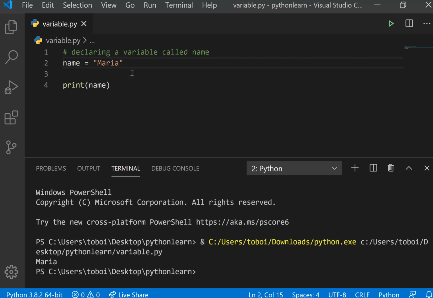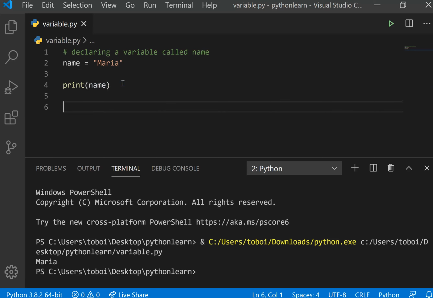Now there's one more thing about variables. Whenever you assign values to them is when the computer now knows them as variables. When you assign a value, the computer realizes: who am I? I'm a variable. This thing becomes a variable. So as of this line 4, I'm printing name, it gives me Maria.